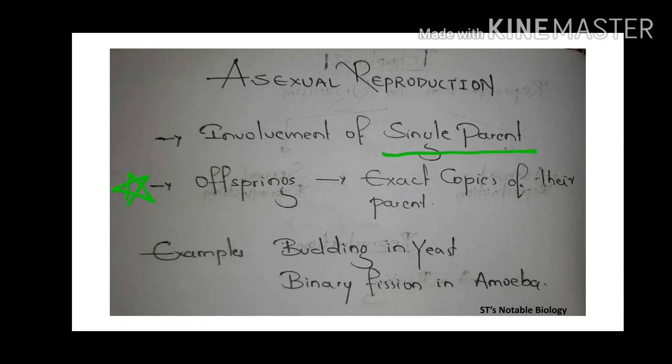And this is an important point. Whatever offspring are produced from asexual reproduction, they are exact copies of their parent. See, this is a very important point. And there are some examples: budding in yeast and binary fission in amoeba are examples of asexual reproduction. Let's see.